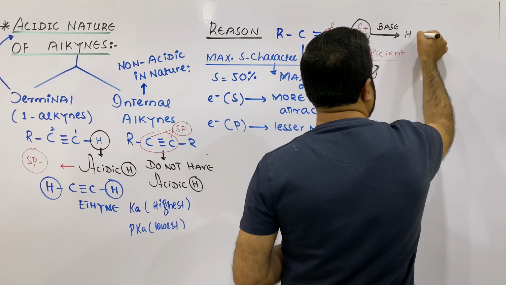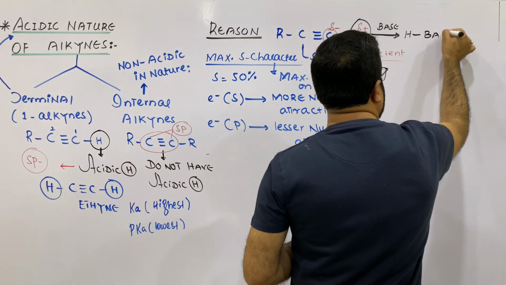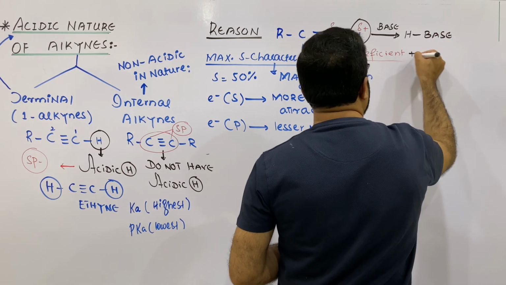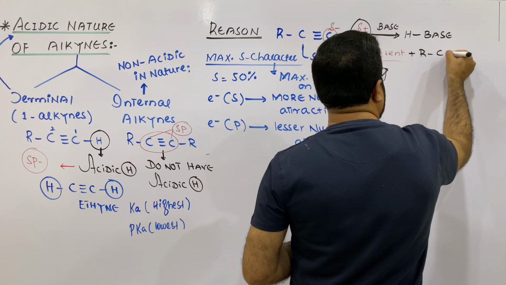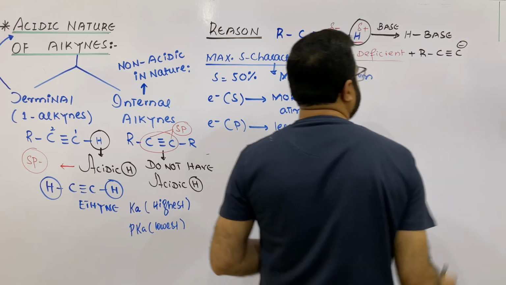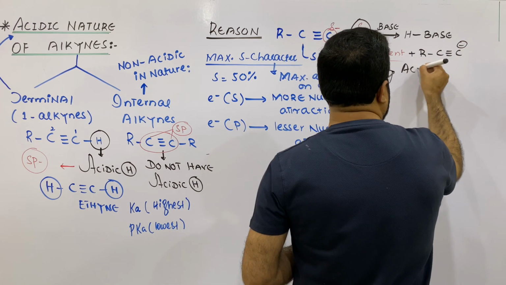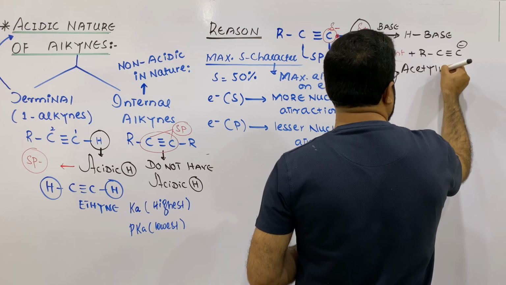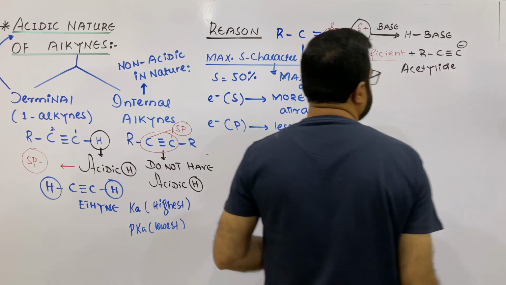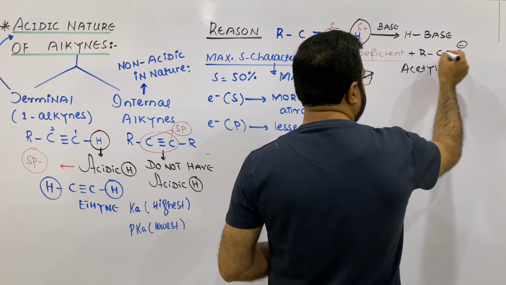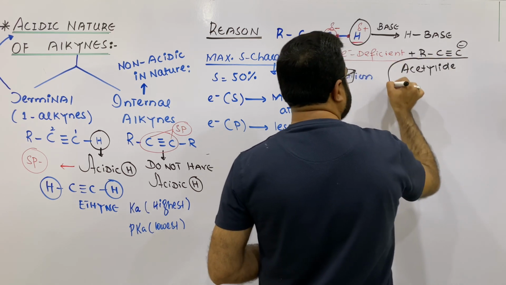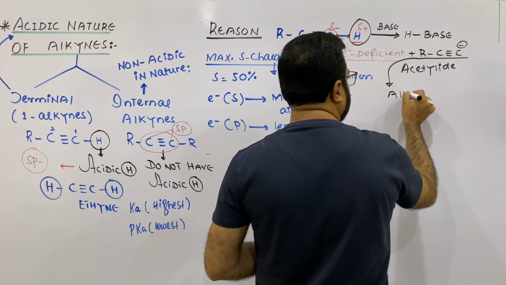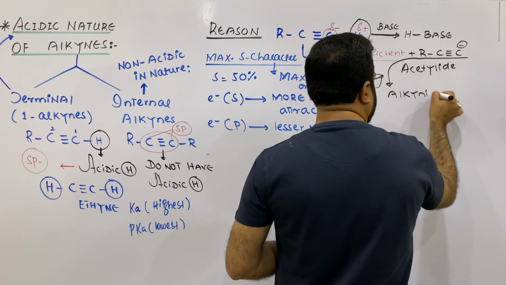This H positive ion will join with the base, and you will get a carbanion, and that is called an alkynide. In case of acetylene, it is called acetylide, but this one is a general alkyne, so in this case it will be called an alkynide.